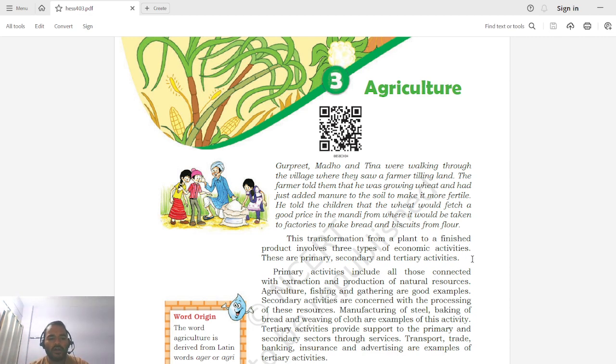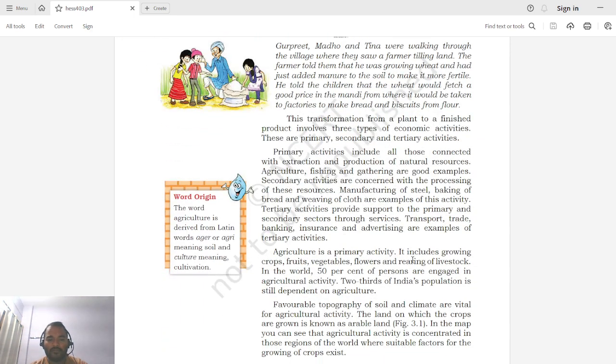Starting from agricultural activity, then processing it in the factory, and then after processing, the prepared biscuits and breads are transported to the customers. So all these activities, starting from agriculture up to the end consumer, constitute three major activities, that is primary, secondary and tertiary activity. We are going to see in detail what these primary, secondary and tertiary activities are.